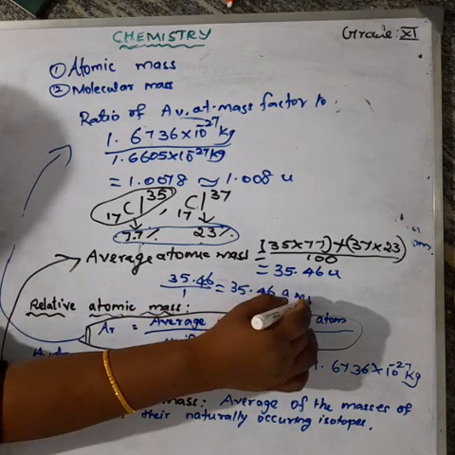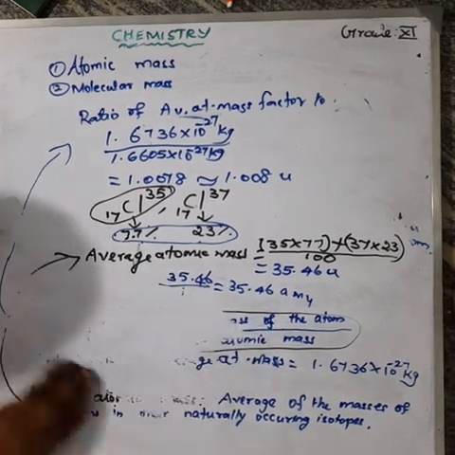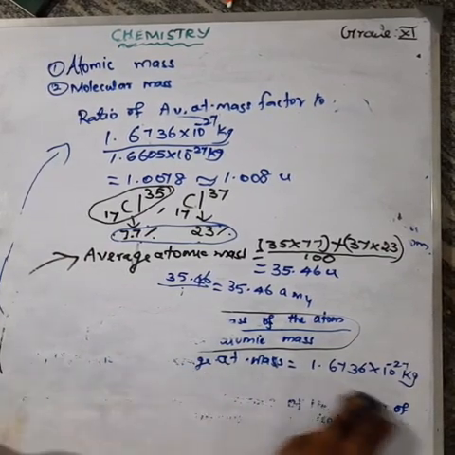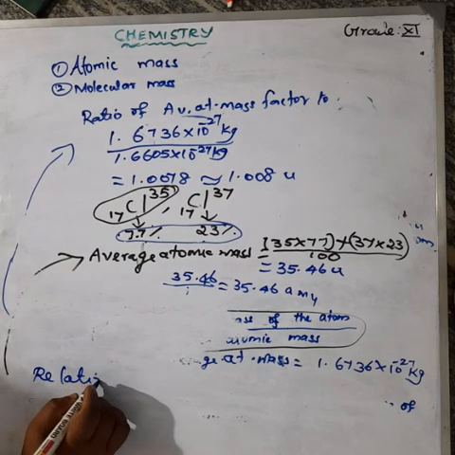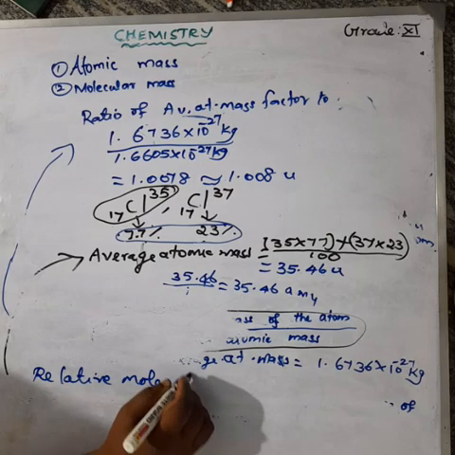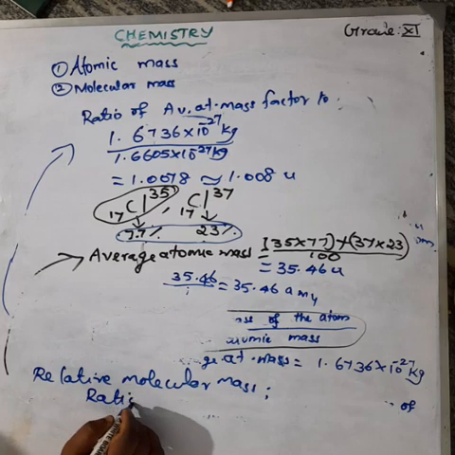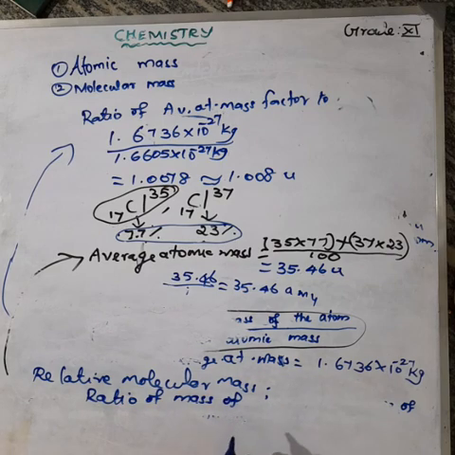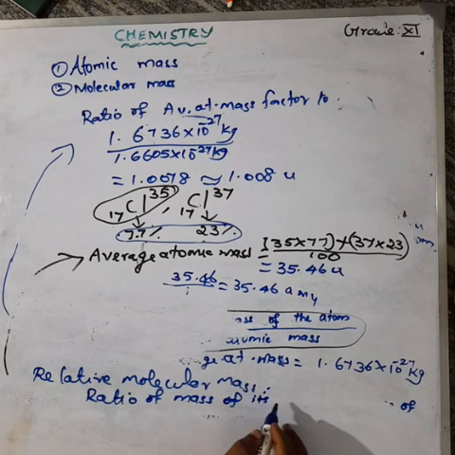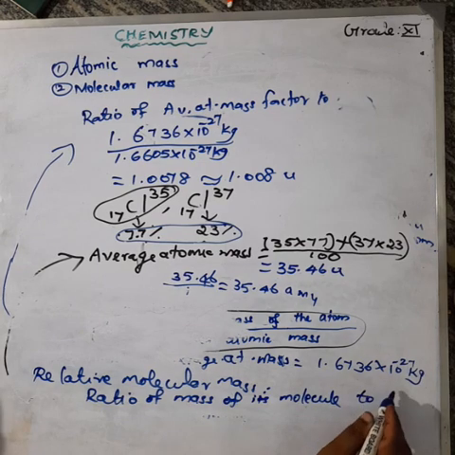Then relative molecular mass. The relative molecular mass is defined as the ratio of the mass of a molecule to the unified atomic mass unit.